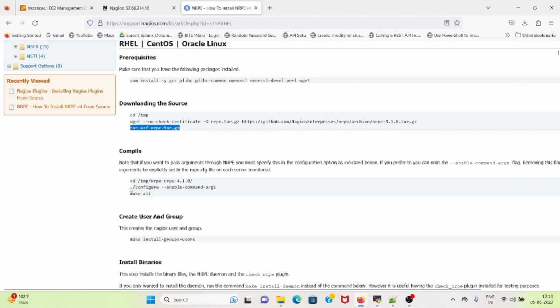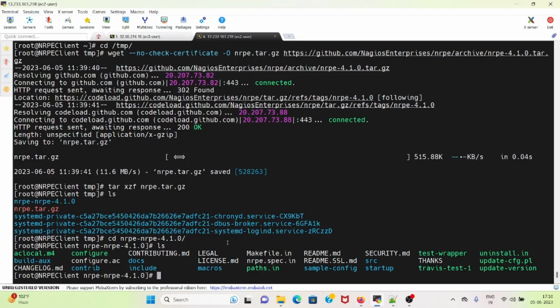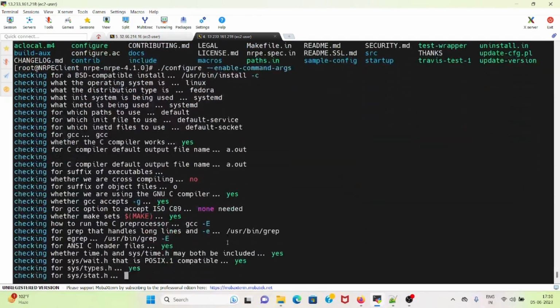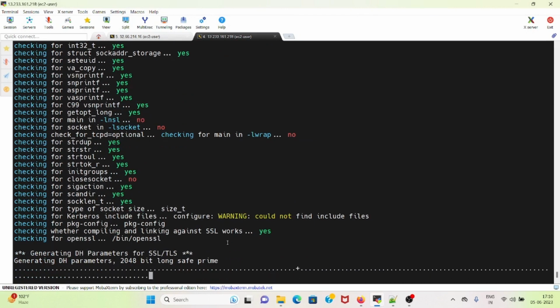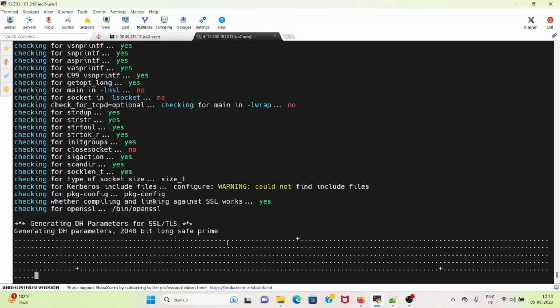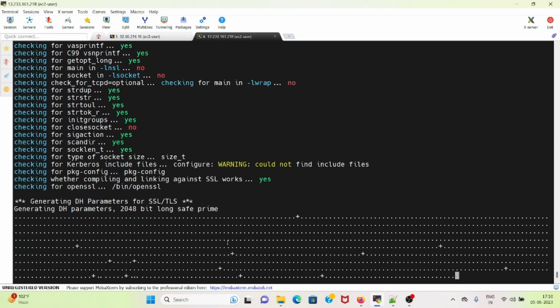Now I will configure with enable command args. The compilation process is going on. Next we will do the make command.